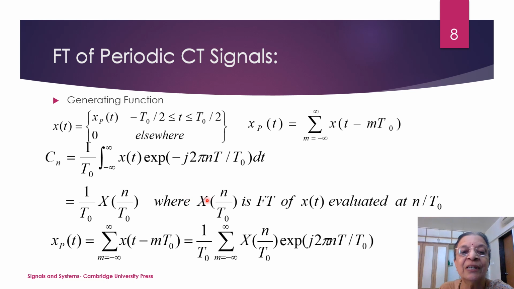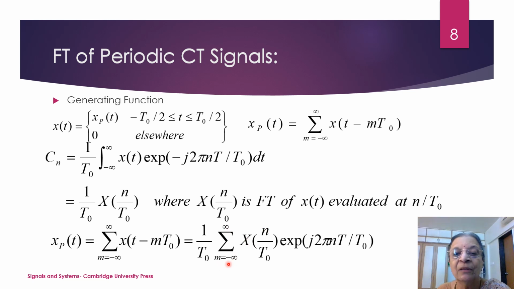When you evaluate it at n equal to 1, 2, 3, etc., and if we calculate all these coefficients, you will get the Fourier transform of xp(t). So xp(t), I can write it as summation m varying from minus infinity to infinity x(t minus mT0) equal to 1 upon T0 summation X(n upon T0), where n varies from minus infinity to infinity.